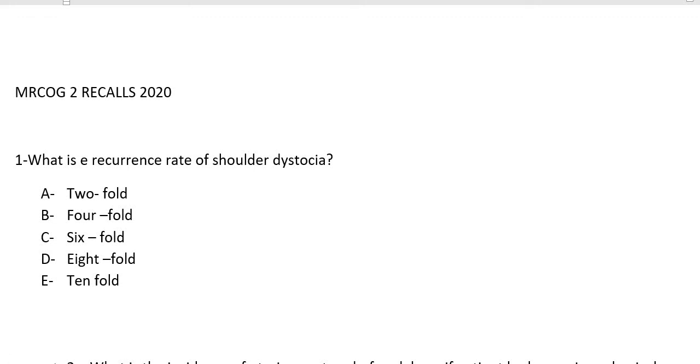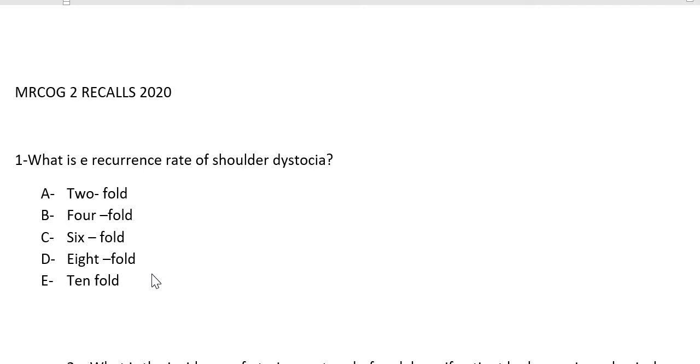So first of all, the question is: what is the recurrence rate of shoulder dystocia? 2-fold, 4-fold, 6-fold, 8-fold, or 10-fold? E, tenfold. Yeah, the risk is tenfold, so E is the correct answer. And what exactly is shoulder dystocia?